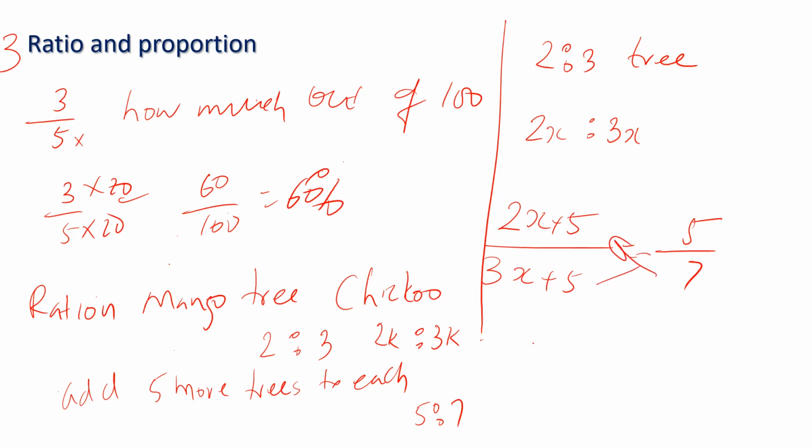Cross multiply. 7 into 2x plus 5 is equal to 5 into 3x plus 5. 14x plus 5 is equal to 15x plus 5 into 5, 25.